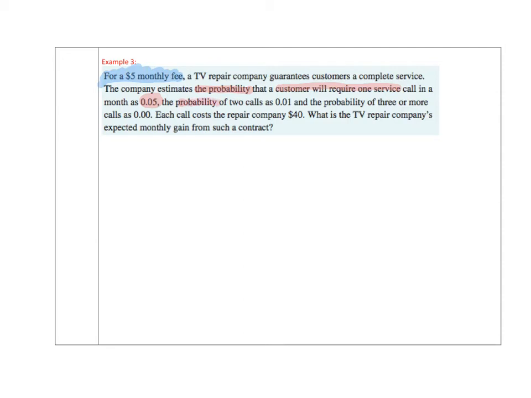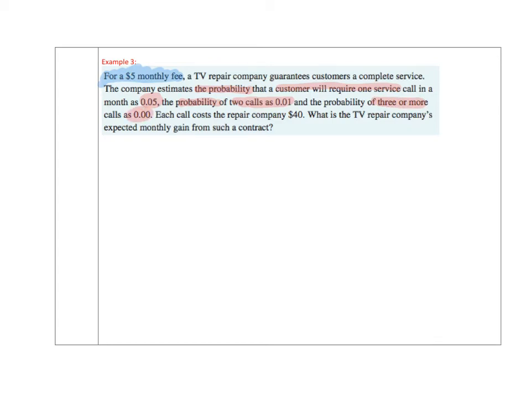The probability of 2 calls is 0.01. So right now I might think to myself, okay, and the probability of 3 calls doesn't really matter because 3 or more calls gives a probability of 0.0.